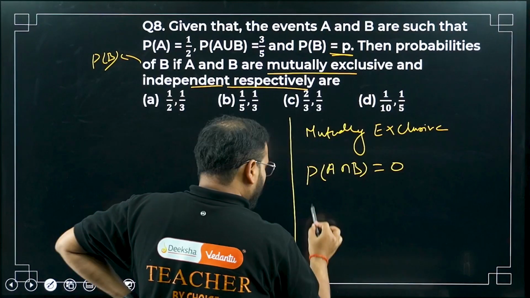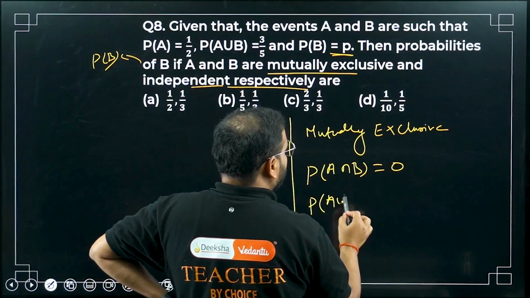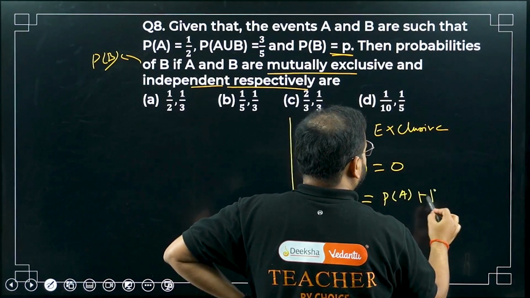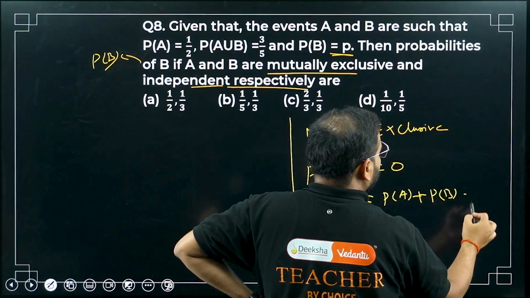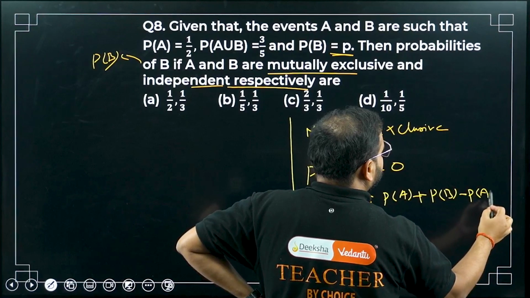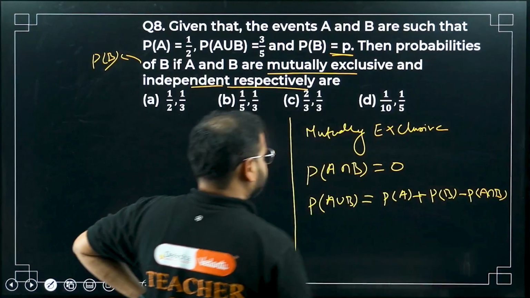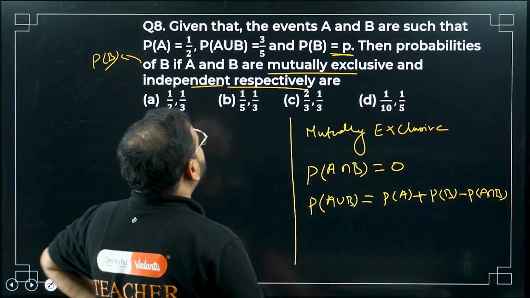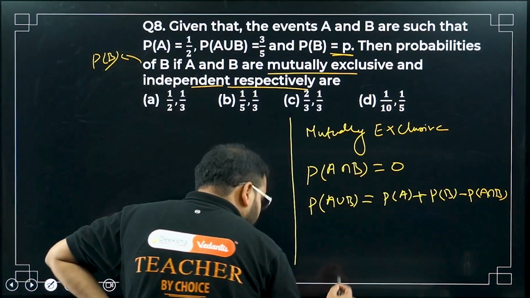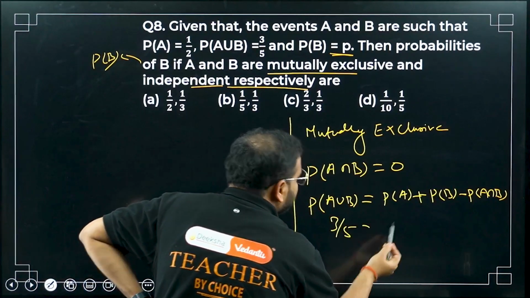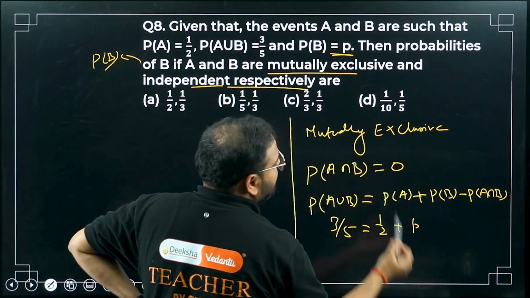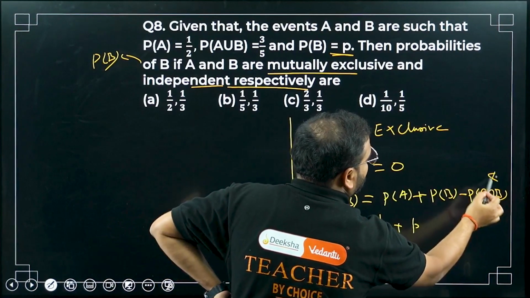Simply 0, sir. We also know that P(A union B) is going to be P(A) plus P(B) minus P(A intersection B). Great, sir. Now A union B is what? Have a look. They've given a value: this is going to be 3 by 5, and P(A) is 1 by 2. This is given as simply P. This value is 0. How come, sir?